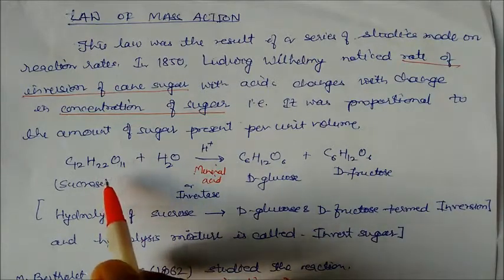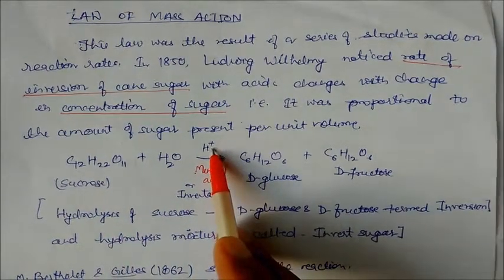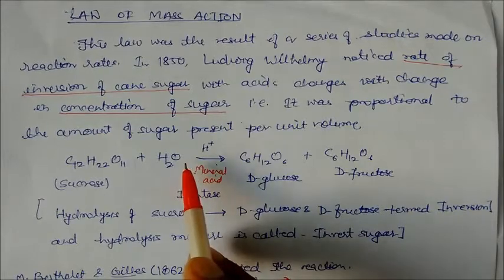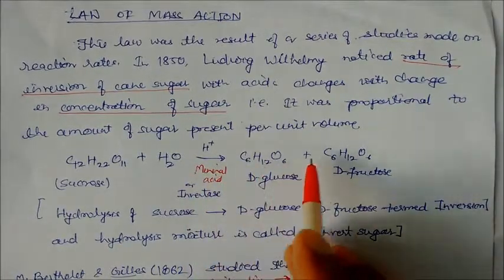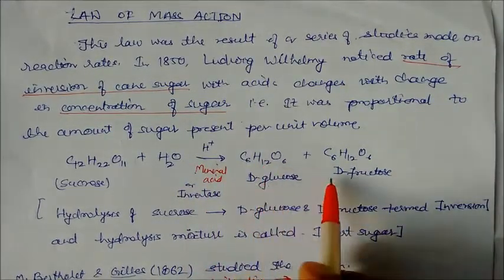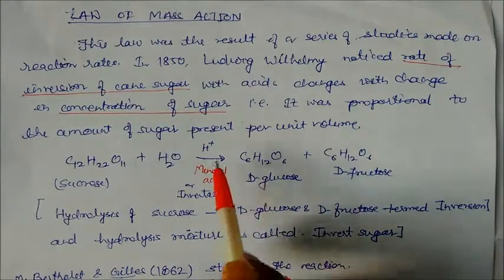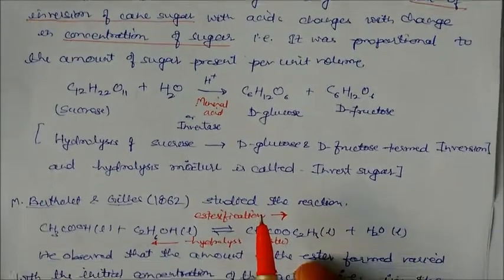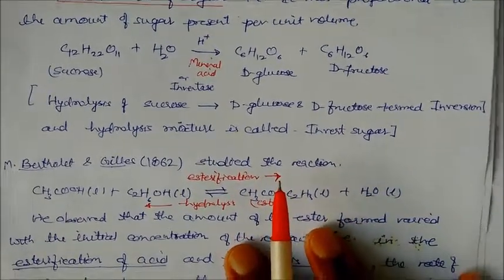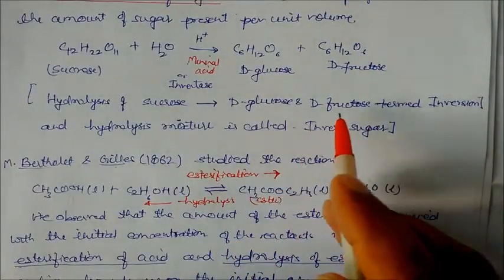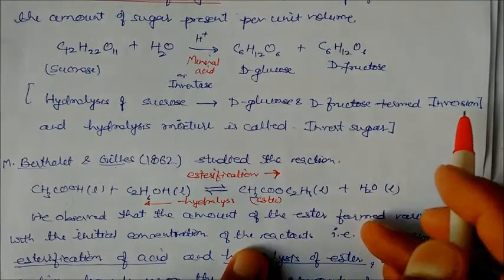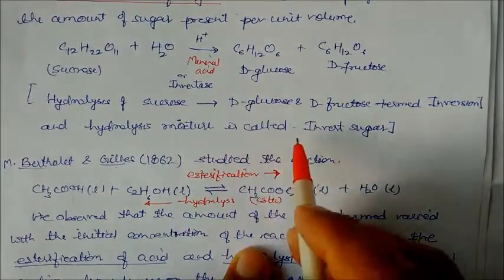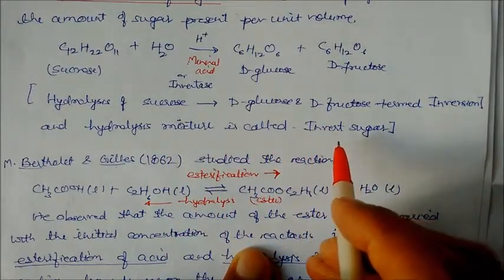Sucrose is called inversion sugar. In the presence of mineral acid or invertase, it converts into two different types of sugar: this is called D-glucose, and this is called D-fructose. So the hydrolysis of sucrose gives D-glucose and D-fructose. This is termed the inversion, and the hydrolysis mixture is called invert sugar.